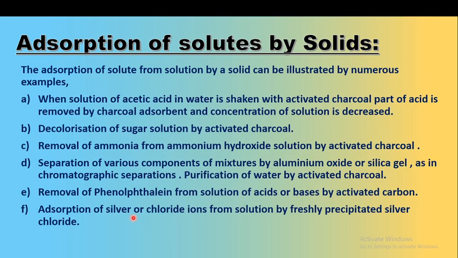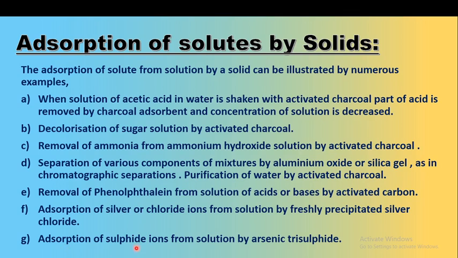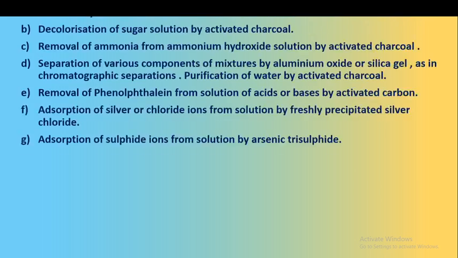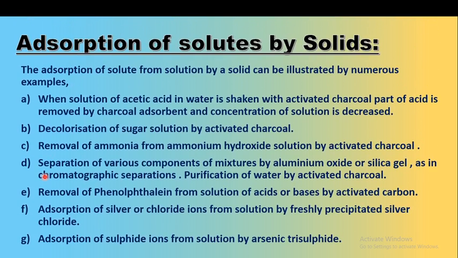Also, the adsorption of silver or chloride ions from a solution of freshly precipitated silver chloride, and the adsorption of sulfide ions from solution by arsenic trisulfide, are examples of adsorption.